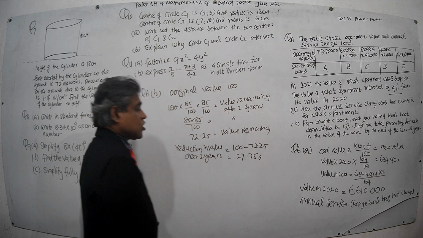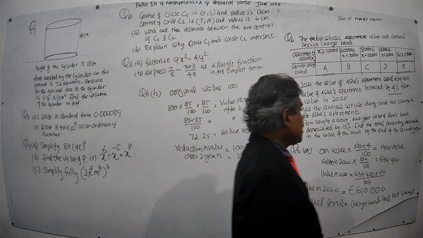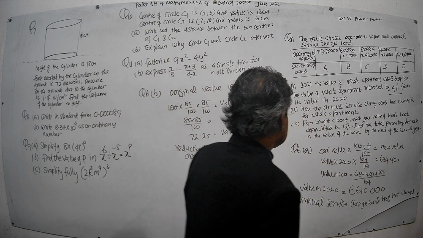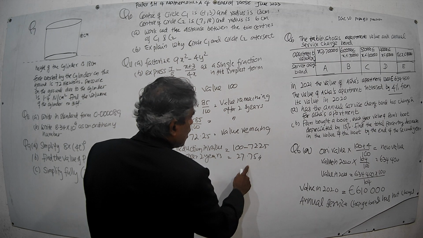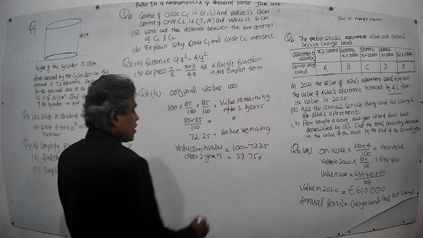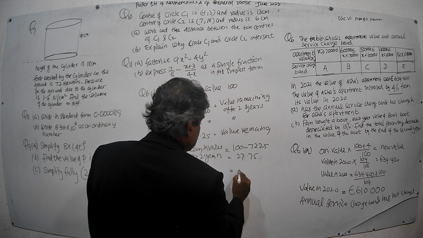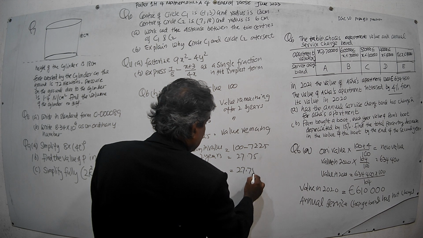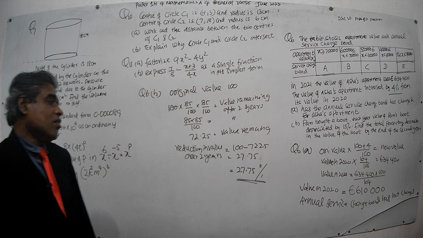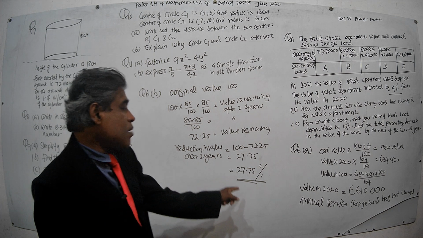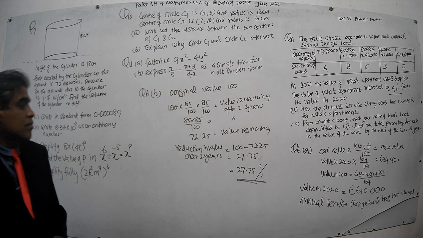This is the total reduction. Then what do they ask? They ask for the total percentage decrease in the value of the boat. The original value is 100 and the total reduction of value is this one, out of 100. Therefore, your percentage will be 27.75%. This is the answer. It has decreased over the 2 years by 27.75% altogether.